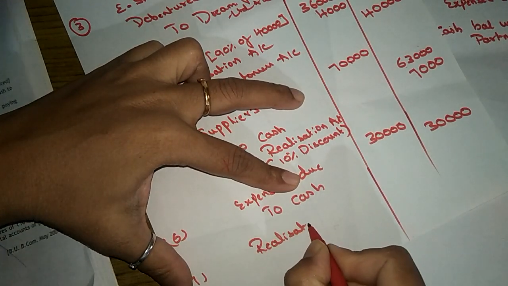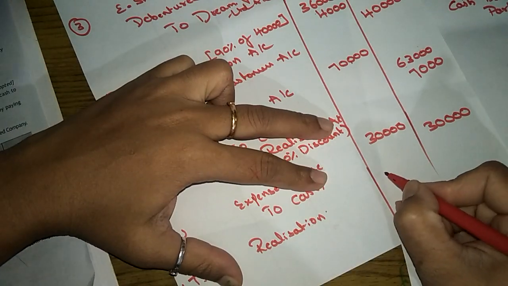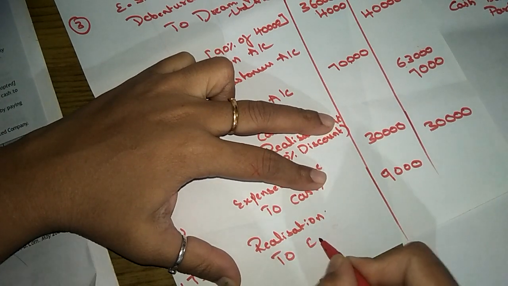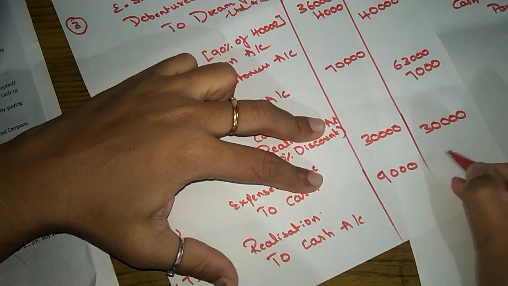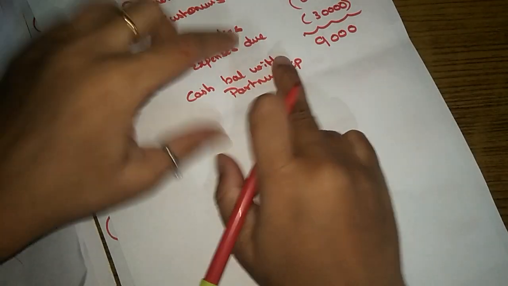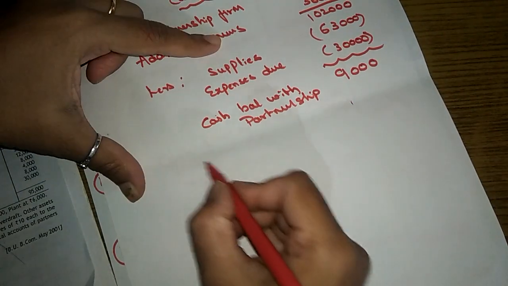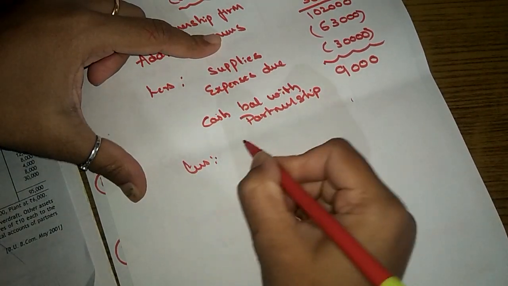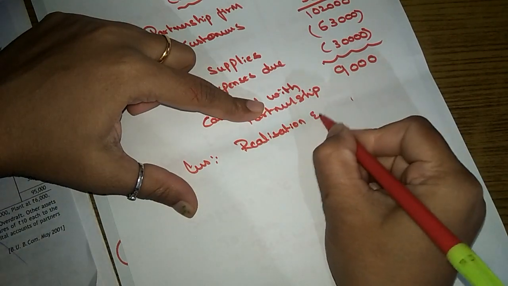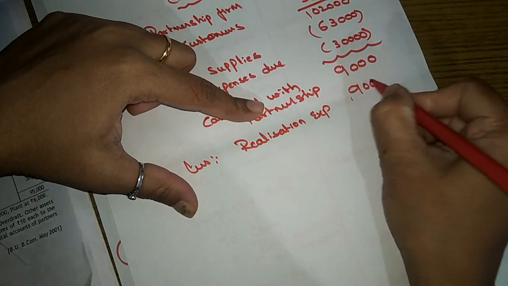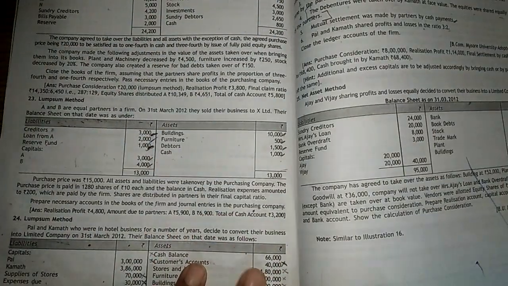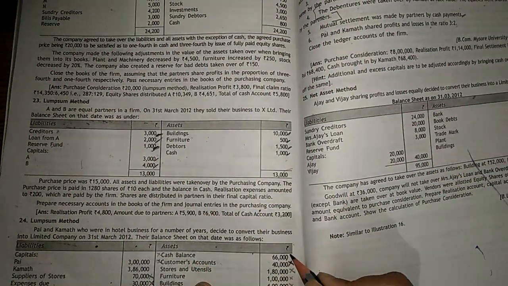Realization account, how much is the partnership paying? It is 9,000 to cash account. They had a balance of 9,000. Out of 9,000 they are paying realization expenses also. Now tell me how much balance they have. Nil. So this account also got closed.